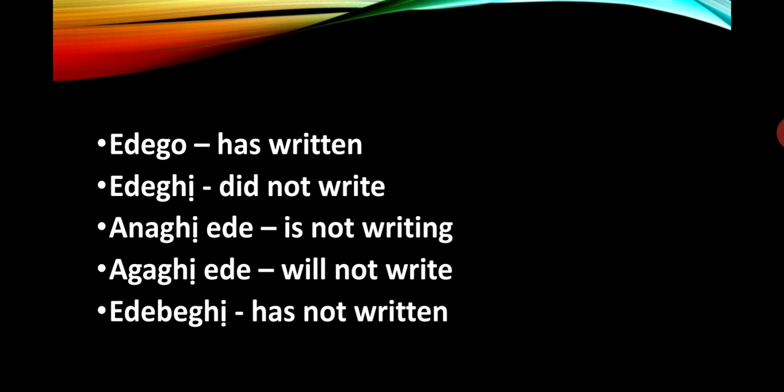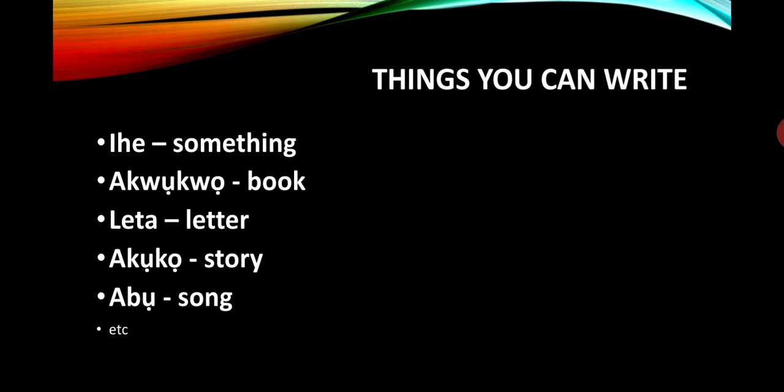Edego has written. Edegi did not write. Anagi ede is not writing. Agagi ede will not write. Edebegi has not written.